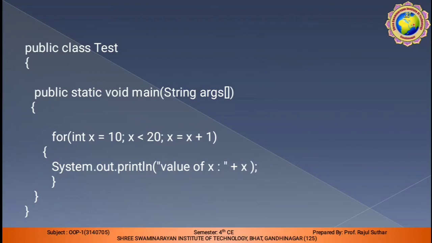So x is equal to x plus 1 is one increment. Here you can write a simple System.out.println and the value of x. By using the plus sign we append the value of x, so either the increment or decrement will be reflected in x. This is the end of the body of the for loop as well as main.